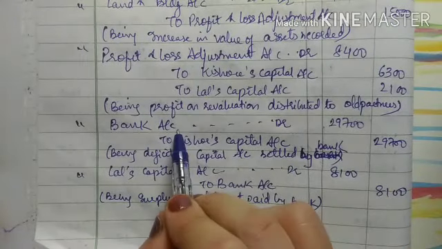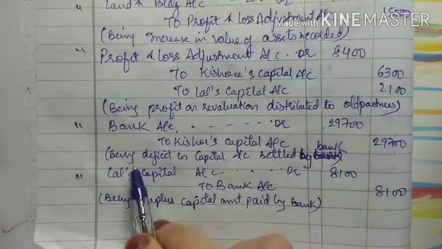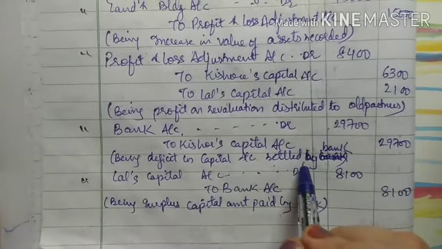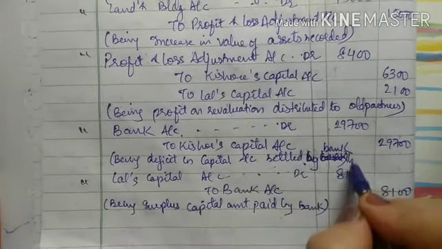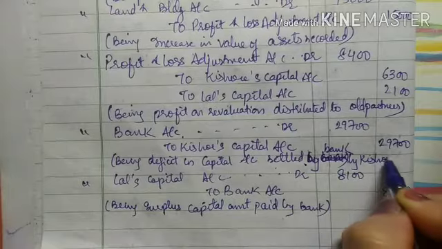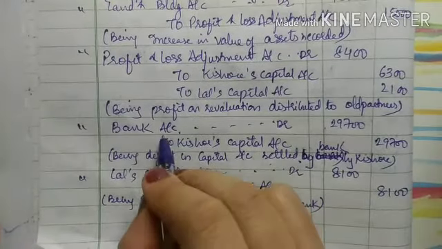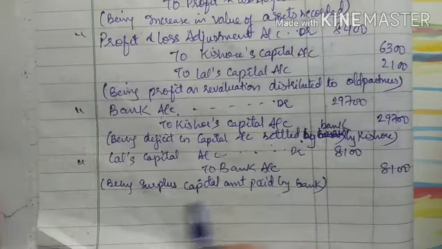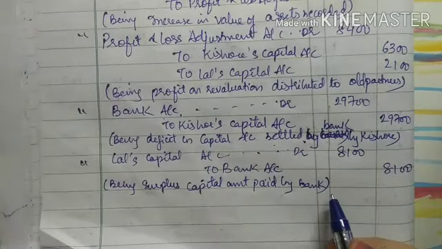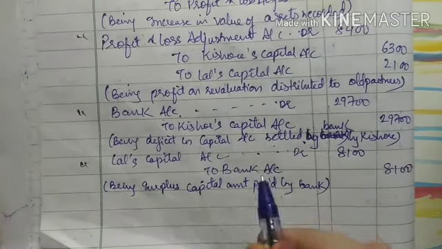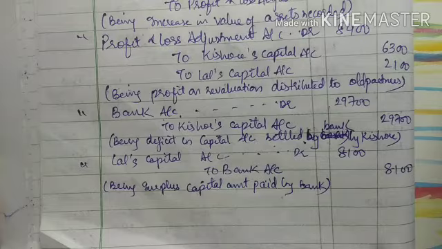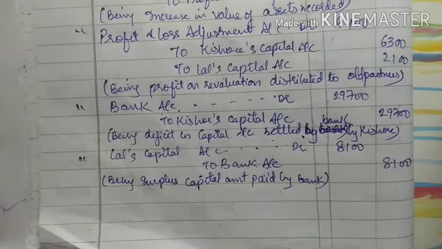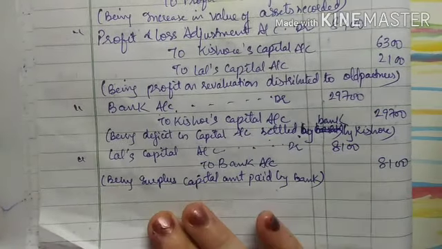So the money is coming into the bank, that is why we have written the narration being deficit in capital account settled by bank, right? By Kishore. Here we can add it by Kishore, meaning Kishore is paying, so the money is coming in. Now the next entry was Lal's capital account debit to bank account. So being surplus amount paid by bank, because this money is going out, bank account is credited, that means money is going out. Okay, so we have done the capital account adjustment entries also, right?